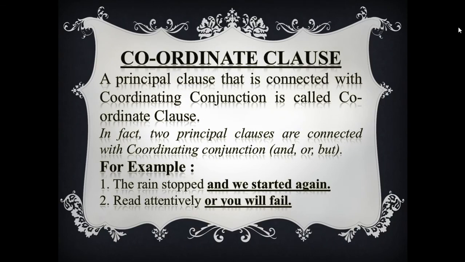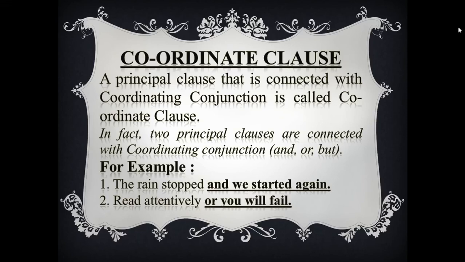Now coordinate clause. What is coordinate clause? Coordinate clause is really very easy. A principal clause that is connected with coordinating conjunction is called coordinate clause.